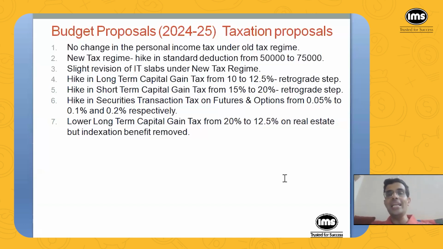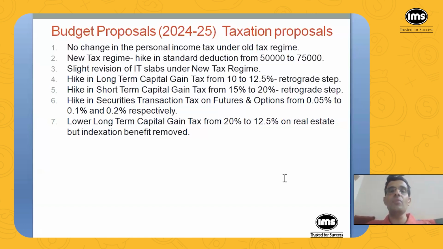Then in 2020, Nirmala Sitharaman came up with this idea of a new tax regime. The idea is in a way good: instead of having so many deductions and exemptions and making the tax structure so complicated, just hike the tax-free income amount.